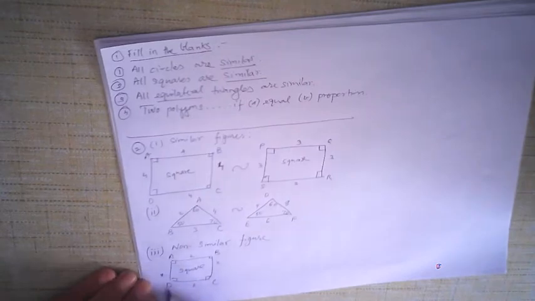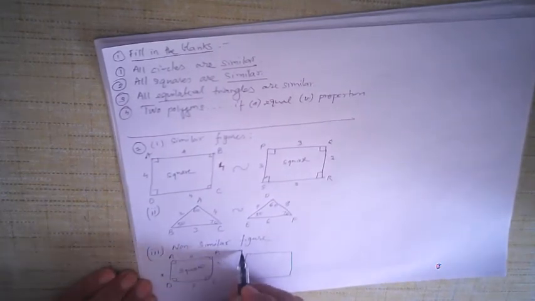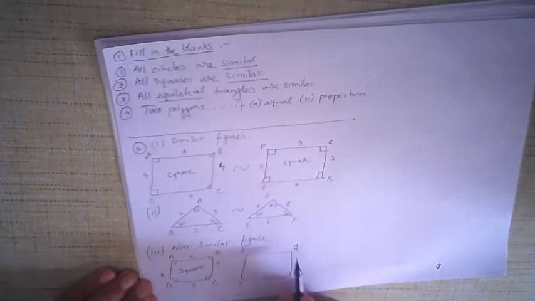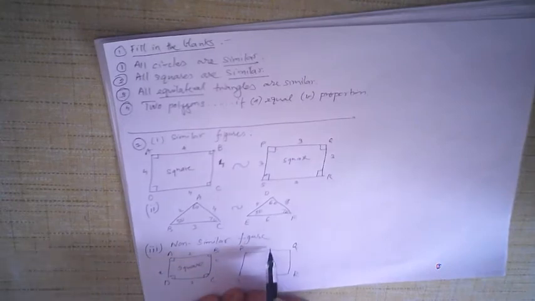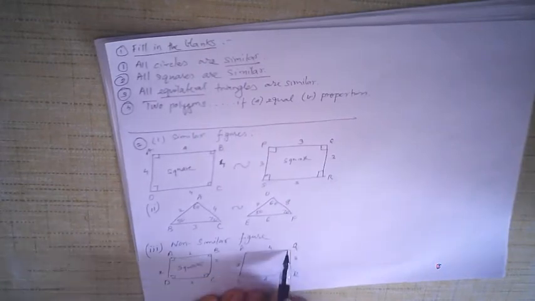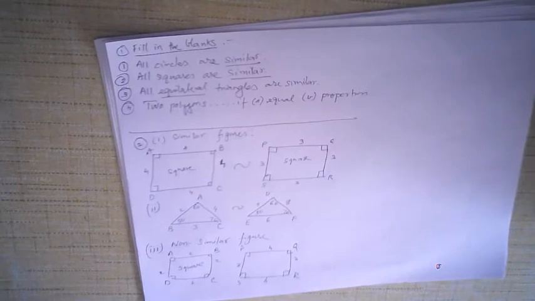Now here if I take a rectangle, a rectangle PQRS. In a rectangle, suppose the length is say 4 centimeters and the breadth is 3 centimeters, 4 centimeters, 3 centimeters. Angles are 90 degrees, yes, but the ratio of the corresponding sides is not the same.